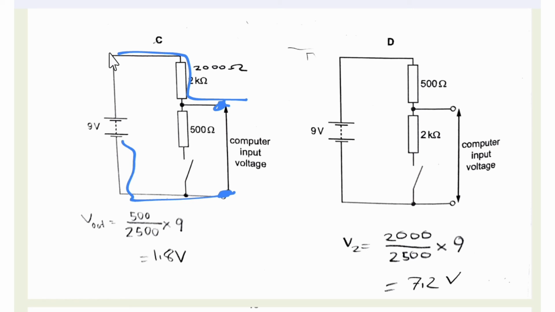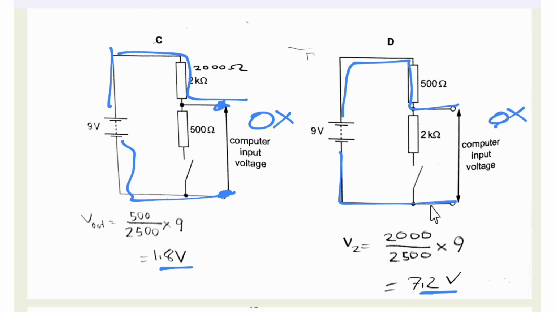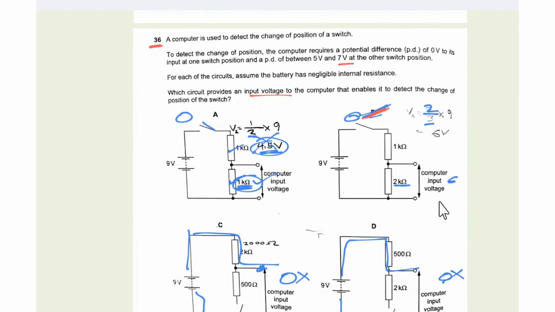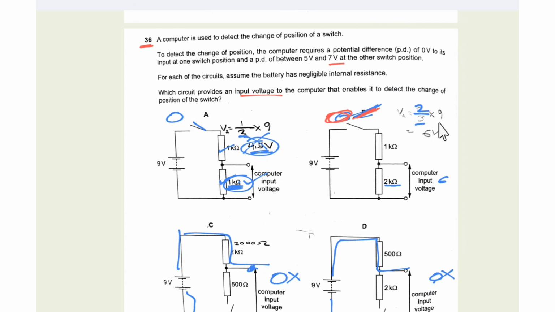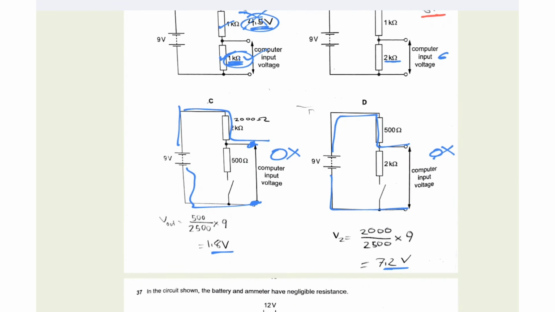Since there is a flow in this region, we cannot get a 0 value. Again, we can see that there is a flow of voltage in this region. Though this end is open, there is a flow of voltage here, so we must get a voltage value that is not 0. So this could not be the answer, but I have just calculated the V out. Among these options, we would get a 0 volt reading and a 5 to 7 reading, that is 6, in option B. So the answer is option B.